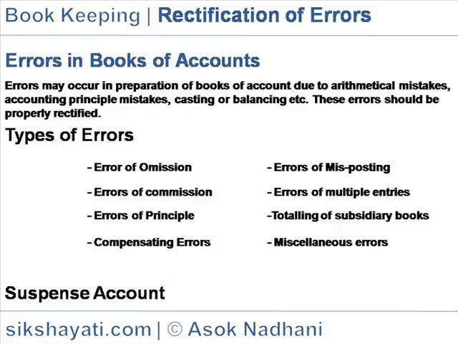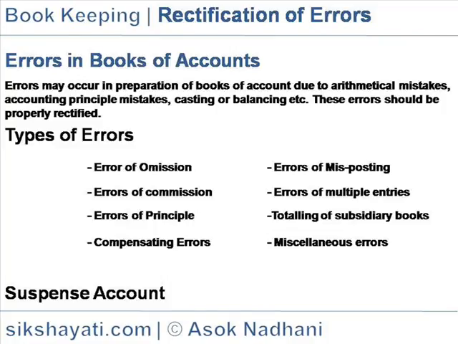Totaling of subsidiary books. If the total of a subsidiary book is wrong or wrongly carried forward, in such case the trial balance will agree. Miscellaneous errors. Sometimes errors of other nature are incurred which may or may not affect agreement of trial balance but may affect individual ledger balances.